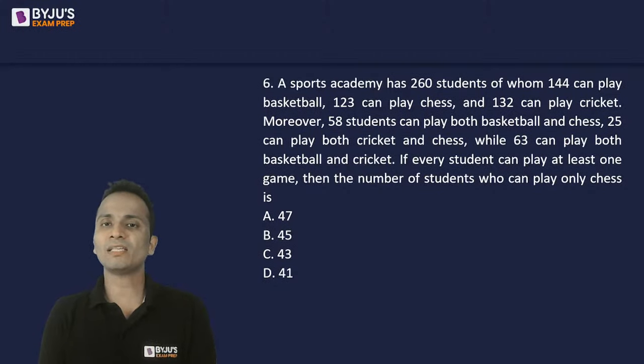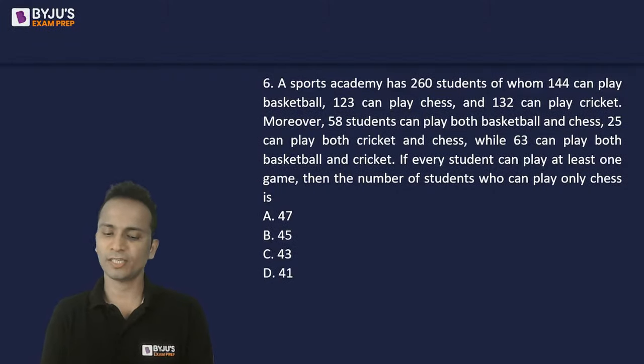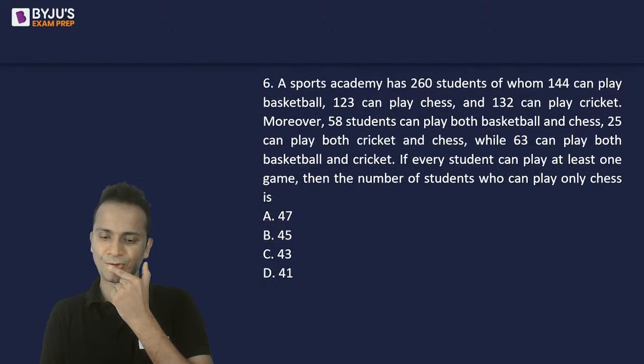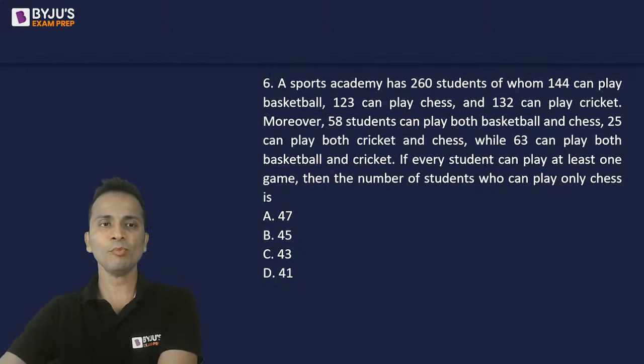A sports academy has 260 students, of whom 144 can play basketball, 123 chess, 132 cricket. Moreover, 58 can play both basketball and chess, 25 can play cricket and chess, 63 can play both basketball and cricket. If every student can play at least one game, then the number of students who can play only chess is how much? A very basic question of Venn diagrams.